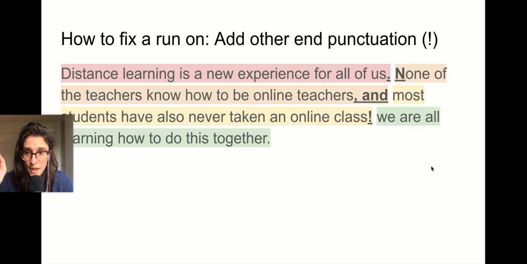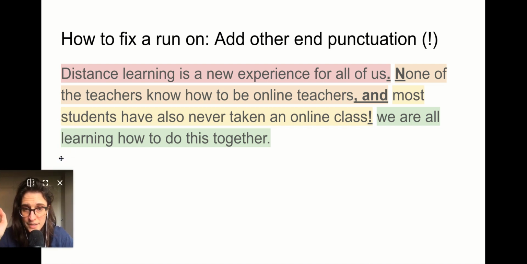Okay. So let's look at another way. Another way to fix a run-on sentence is to add another type of end punctuation. End punctuation is different than a comma. A comma is a mid punctuation. It doesn't end a sentence. It comes in the middle. An end punctuation, the most common one is periods. The other ones are question marks and exclamation points.